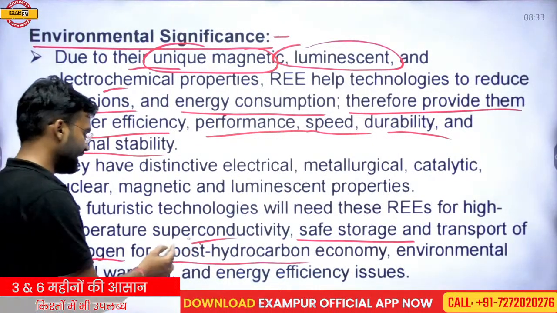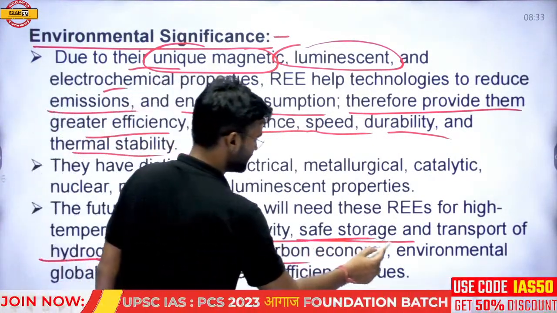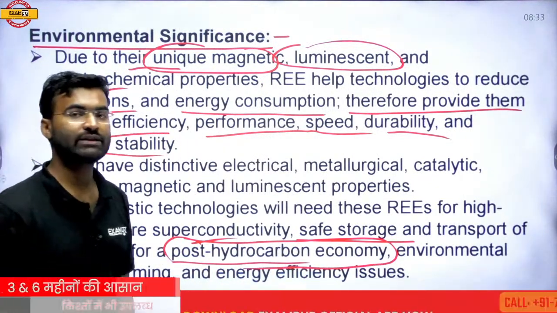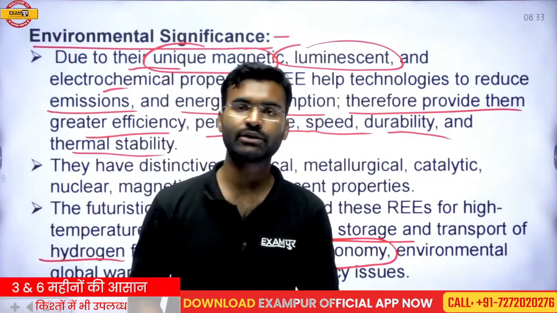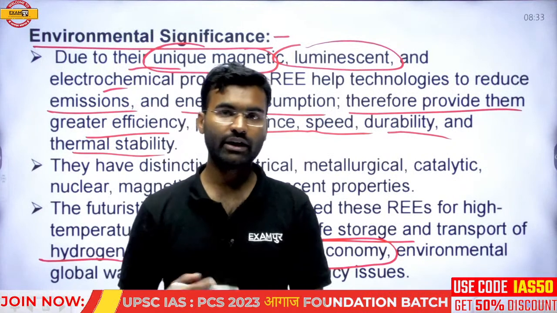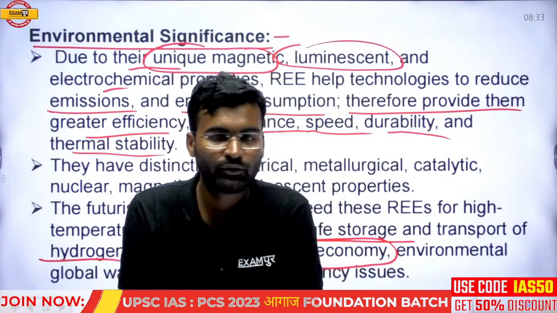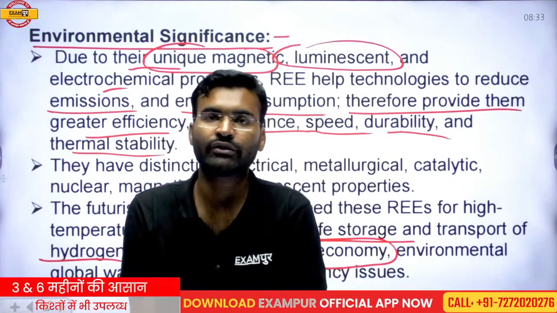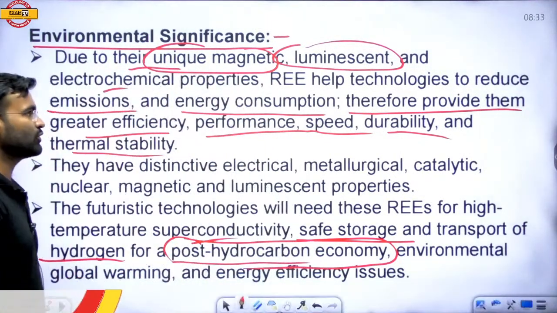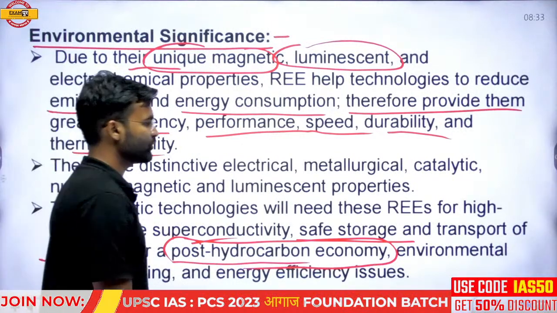Okay, so the whole world is trying to utilize hydrogen energy as a fuel, and rare earth material will be helpful in the usage of hydrogen fuel, and that is why it is also important.